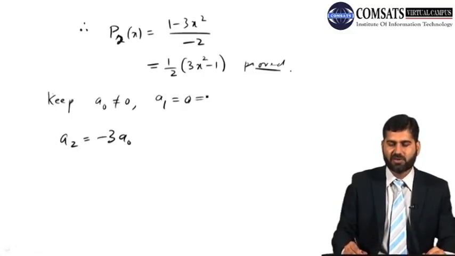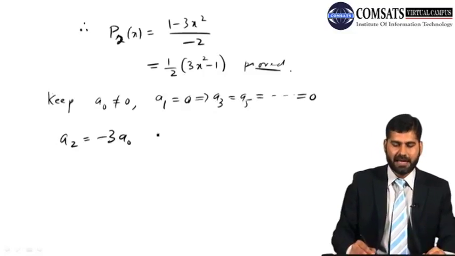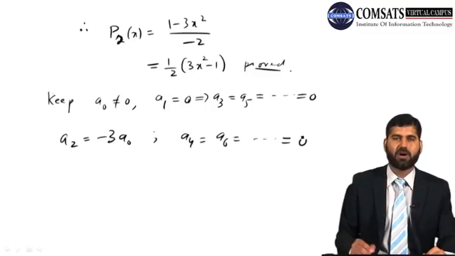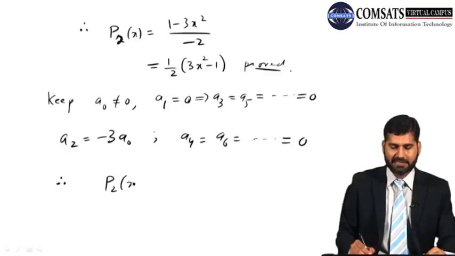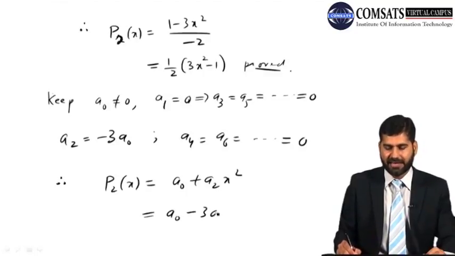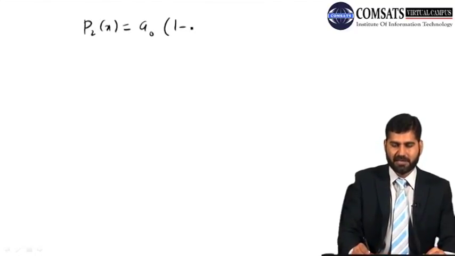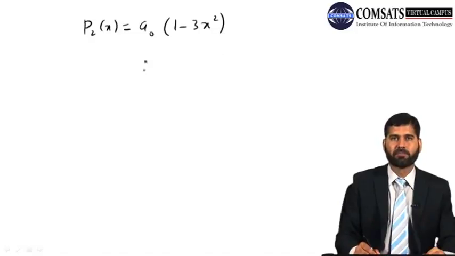All right, and all others will be 0. Of course, if A1 is 0, then A3, A5, these are all 0. And after that, A4, A6, they came out to be 0, all of them. So I got these two, A0 and A2. Therefore my P2(x) is nothing but A0 plus A2 x squared, which is A0 minus 3 A0 x squared. So I got P2(x) equal to A0 times (1 minus 3x squared).